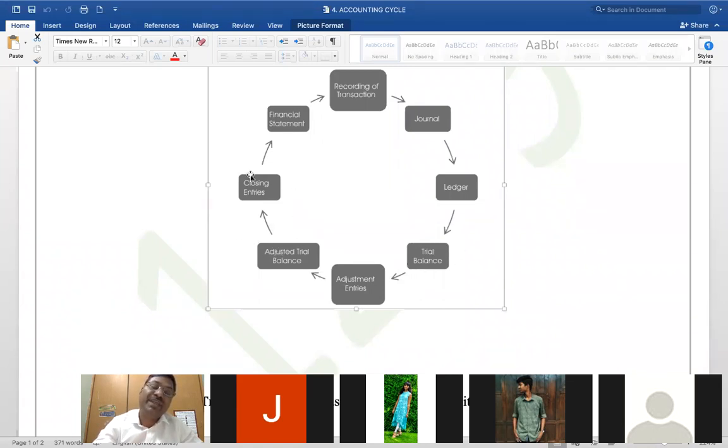Then with the adjusted trial balance, you close all the entries into financial statement 1, financial statement 2. Financial statement 1 is the income statement, financial statement 2 is the balance sheet. So profit and loss account is the income statement.